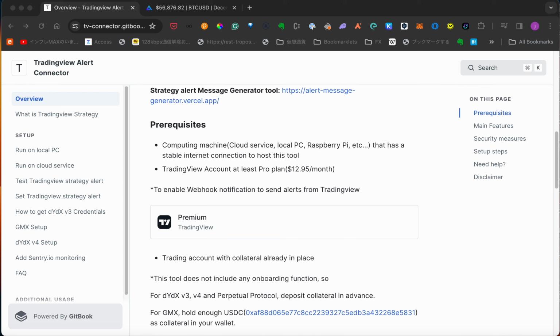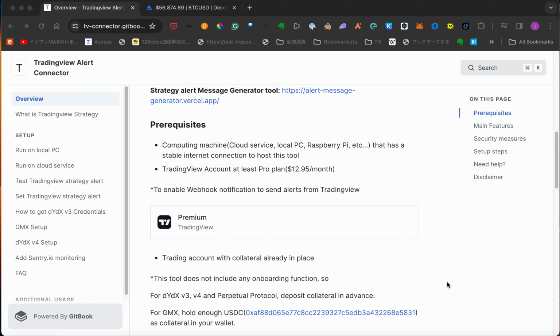To run this tool, there are three requirements. The first one is a computing machine, which can be a cloud service or your local PC to host this tool, that has a stable internet connection. In this video, I'll show how to host it on render.com. The second one is a TradingView account, at least the Pro plan, because this tool utilizes webhook notifications to send alerts from TradingView. So a basic and free plan is not enough to run this tool.